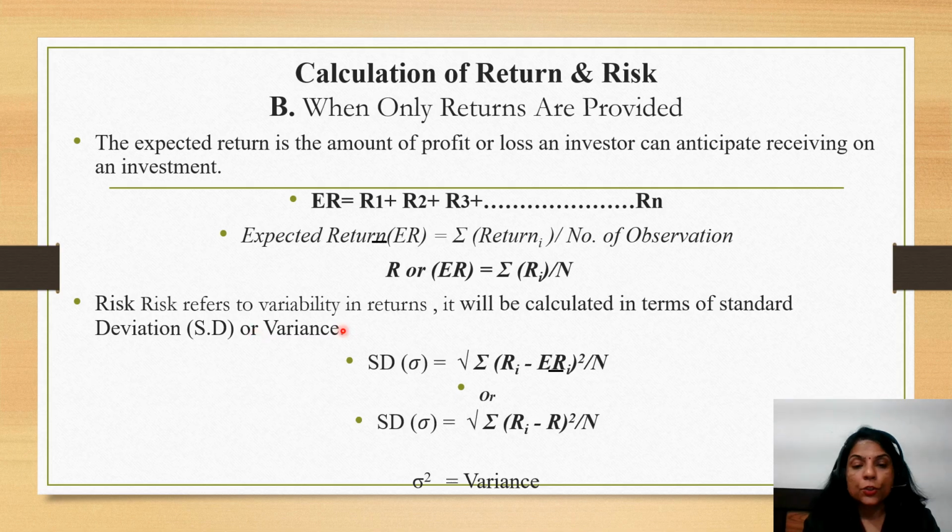Again, the risk refers to the variability in the return. If there is no probability, how to calculate the standard deviation? The formula of standard deviation is the root of summation of (R minus ER) squared divided by N. Whenever the probability is not there, the probability is considered as 1. So here the standard deviation, instead of probability, will be divided by the number of observations. Other than that, the calculation will be the same. So now I hope you understood both the formulas.